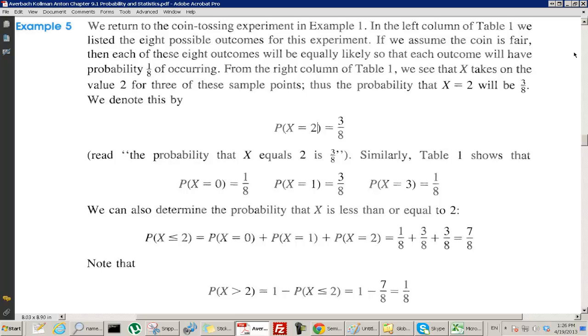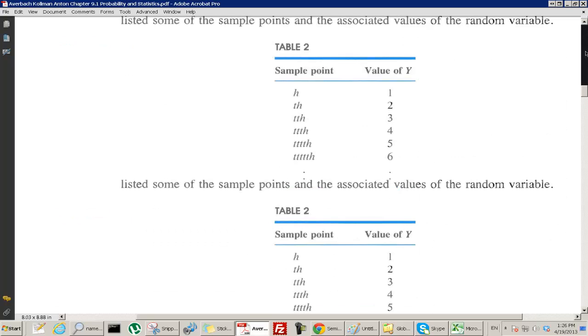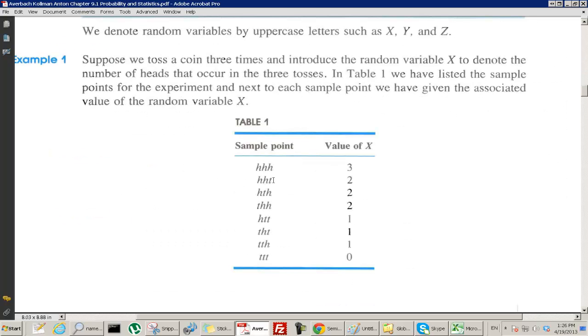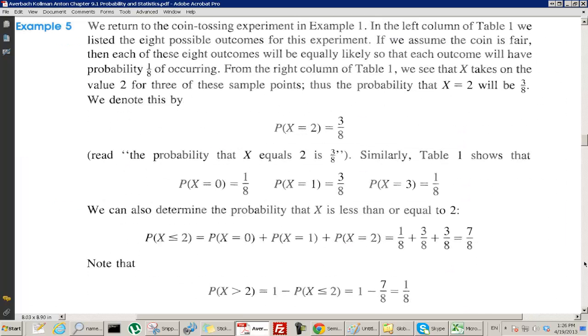What event is that? The event called x equals 2 is this subset of the sample space. Here's the sample space. The whole thing is the sample space. This subset of the sample space is the event x equals 2. So if you put the quotation marks around it, then you're talking about the name of some event, the event called x equals 2, which contains 3 elements, all equally likely, so the probability is 3/8. But nobody does that, so they just write it like this. The probability that x equals 2 equals 3/8. Okay?